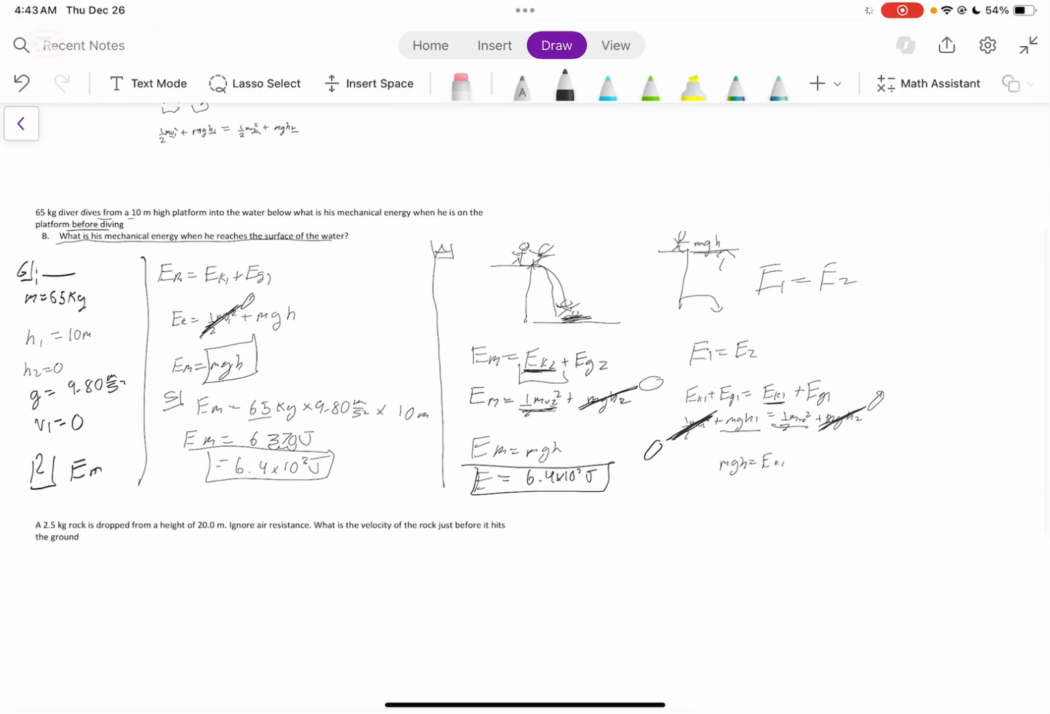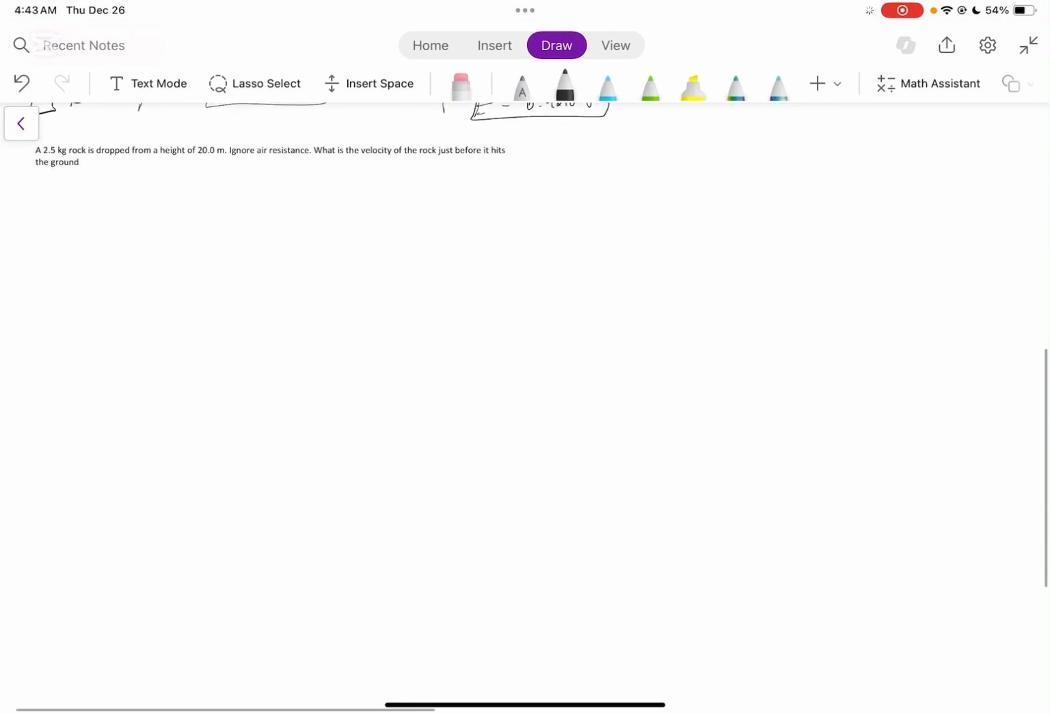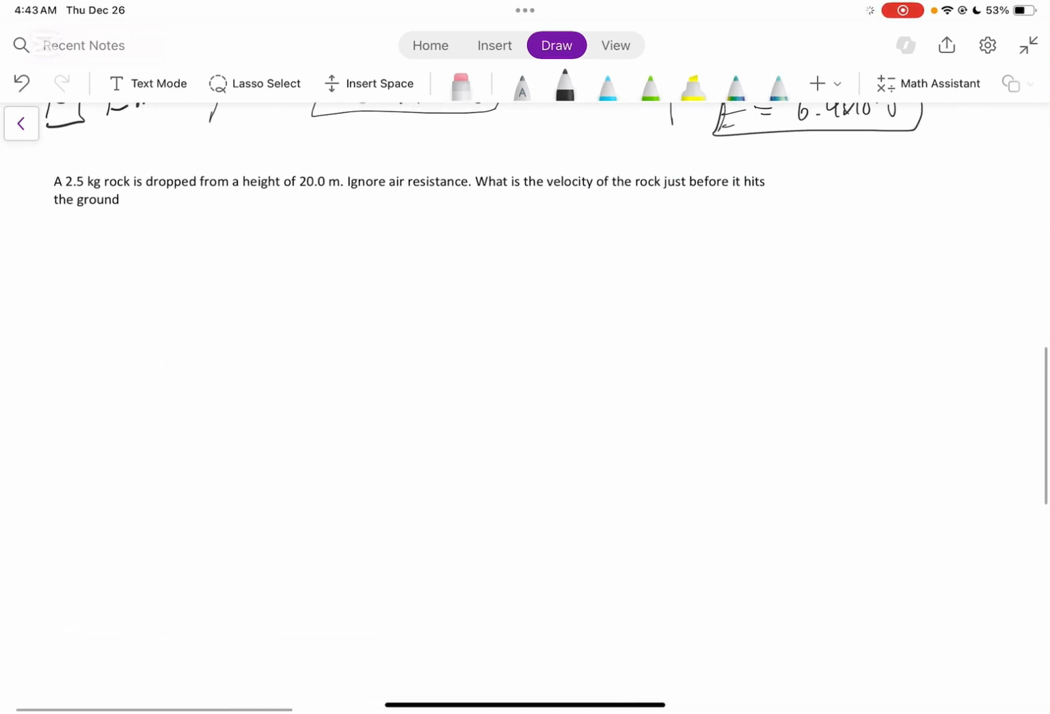So that question really illustrated how energy is always conserved, which is really relevant to what we're talking about. Now let's look at this next question. It says a 2.5 kilogram rock, so our mass is equal to 2.5 kilograms, is dropped from a height of 20 meters. So our H1 is equal to 20.0 meters.